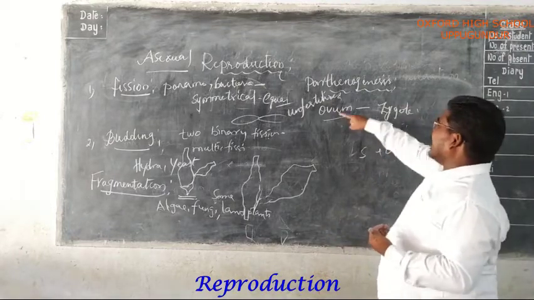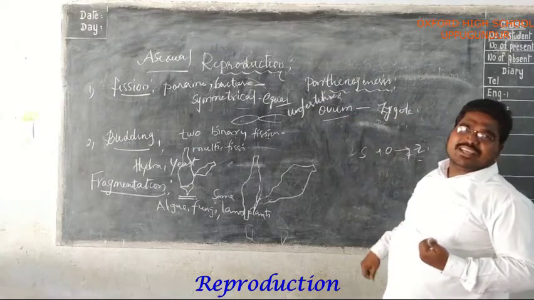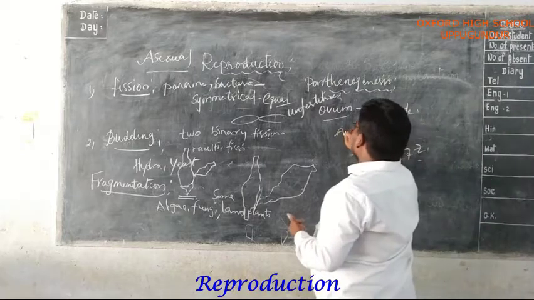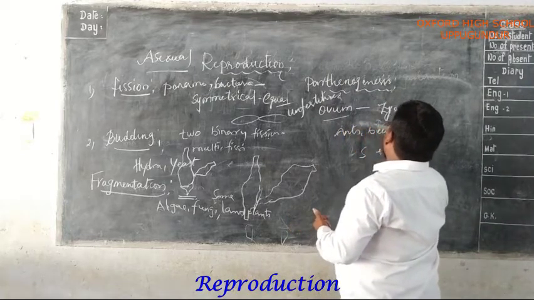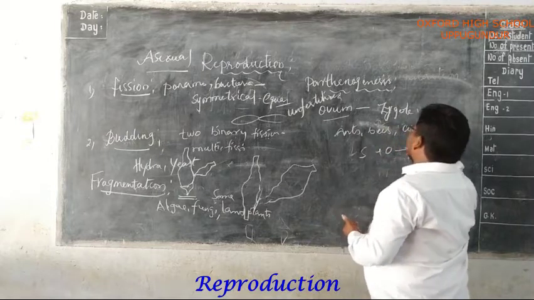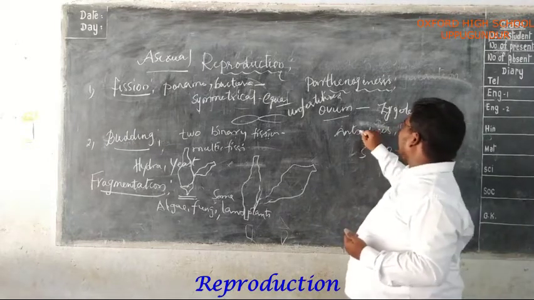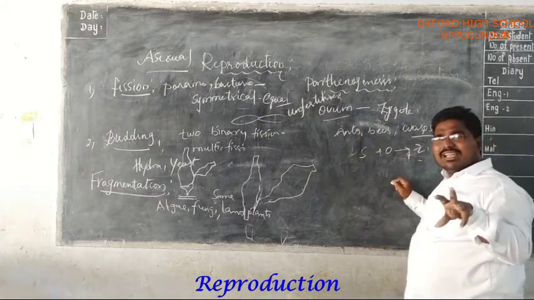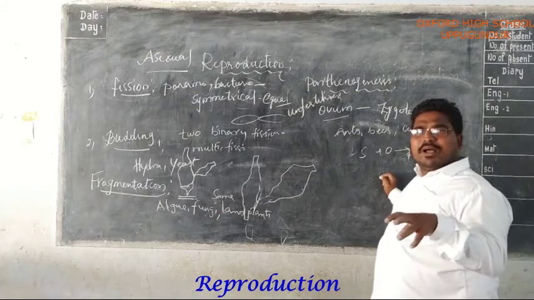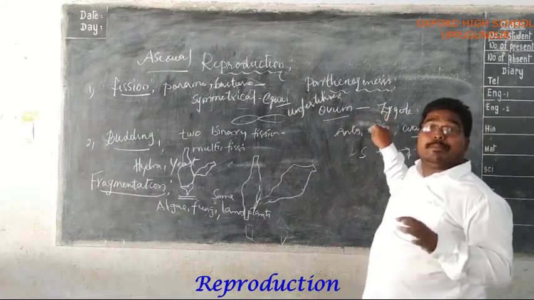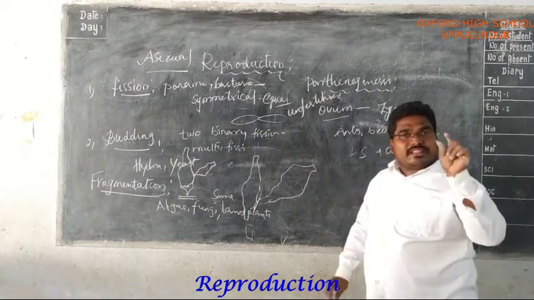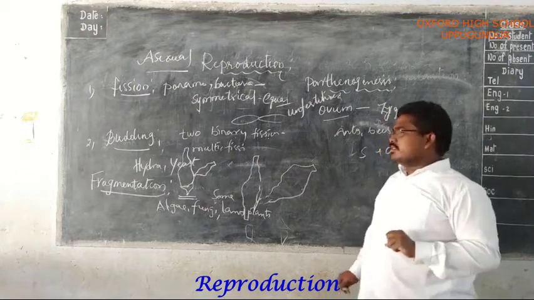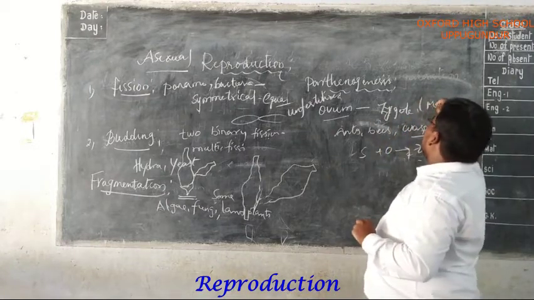In this process, the unfertilized ovum develops into the zygote. We can see this type of parthenogenesis in animals like ants, bees, and wasps, which reproduce sexually and sometimes asexually. In this process, the unfertilized egg develops into the male one. Because of that, the male ones do not have seeds. Yes, male ones. The unfertilized one develops into the male one.